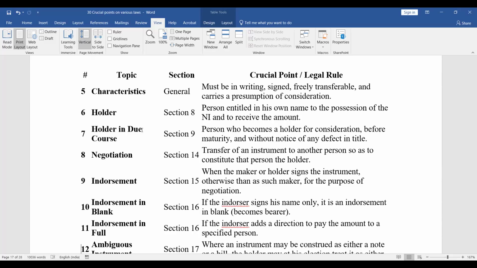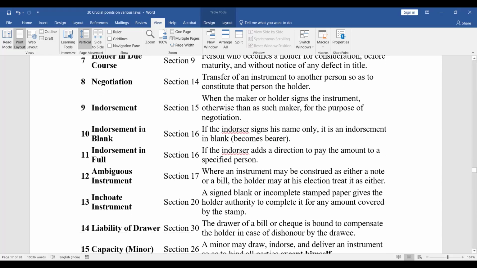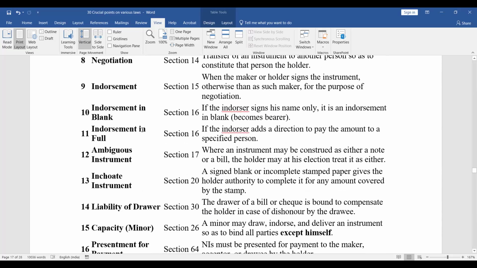Endorsement, Section 15: when the maker or holder signs the instrument, otherwise than as such maker, for the purpose of negotiation. Endorsement in blank, Section 16: if the endorser signs his name only, it is an endorsement in blank, and it becomes a bearer instrument. Endorsement in full, Section 16: if the endorser adds a direction to pay the amount to a specified person. Ambiguous instrument, Section 17: where an instrument may be construed as either a note or a bill, the holder may at his election treat it as either.